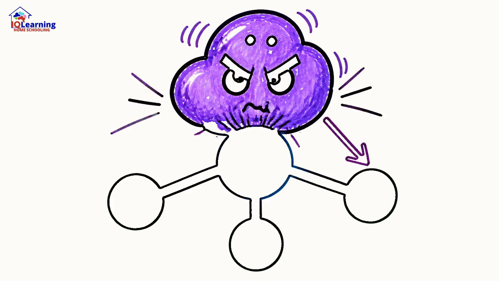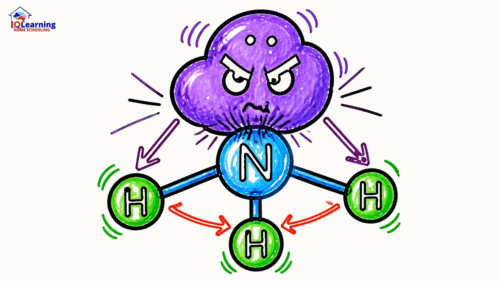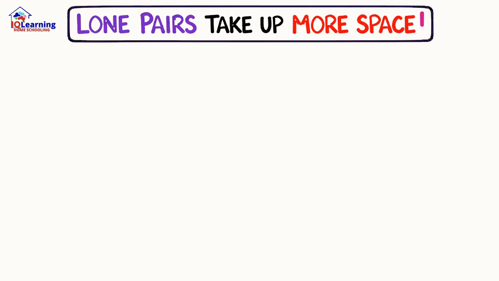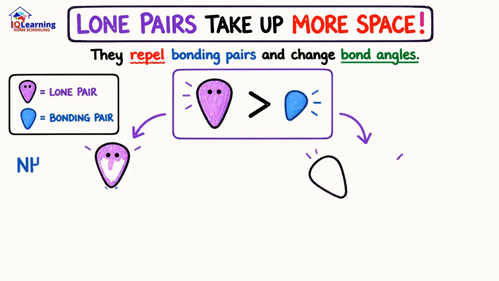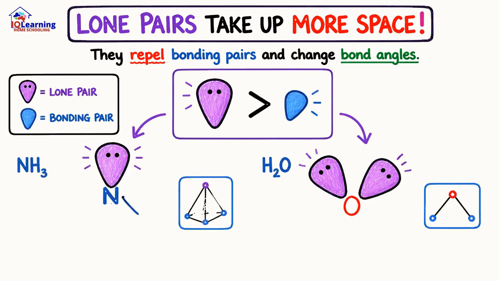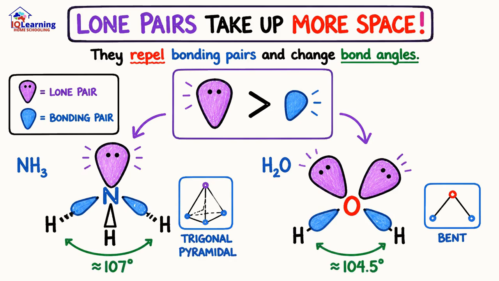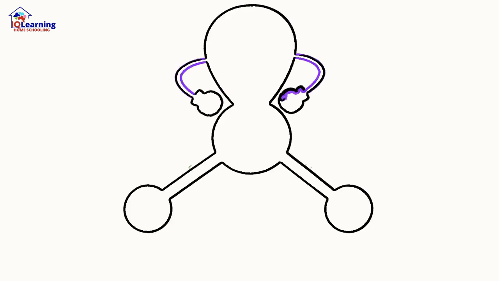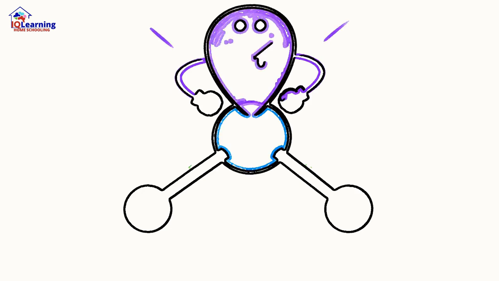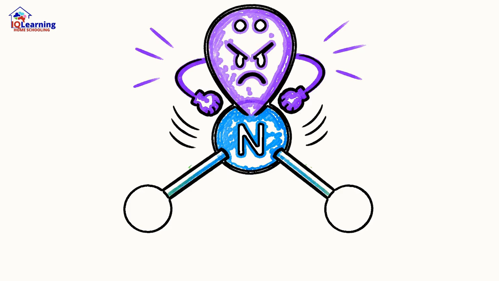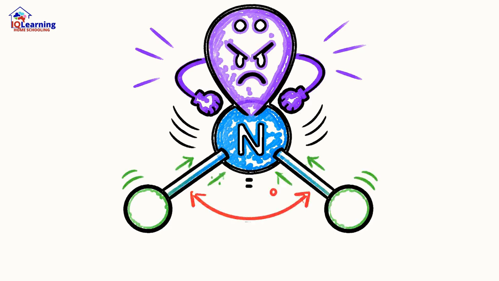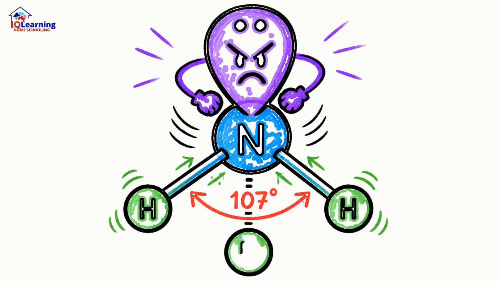But there's a twist. Some of these electron groups aren't involved in bonding. They are lone pairs, and they act like bullies. Since they aren't stretched between two atoms, they're fatter and take up more space, pushing with more force. Look at ammonia. It has four electron groups, but one is a lone pair. This bully shoves the bonded atoms closer together, shrinking the angle to 107 degrees and creating a pyramid shape.